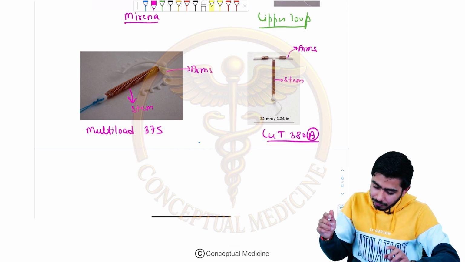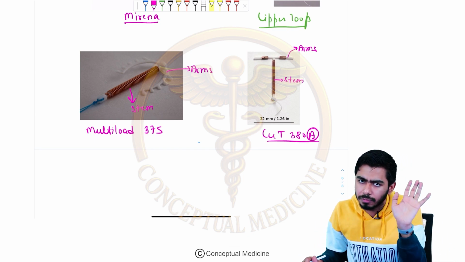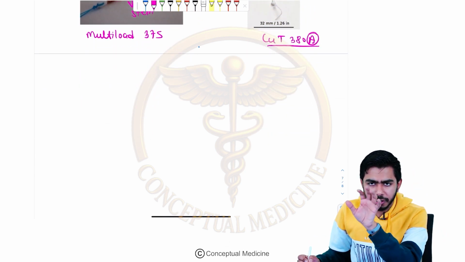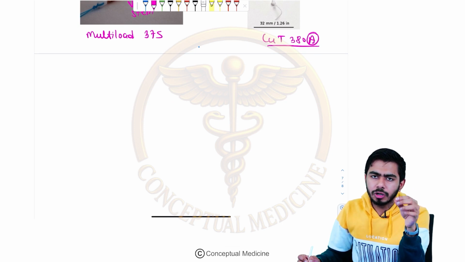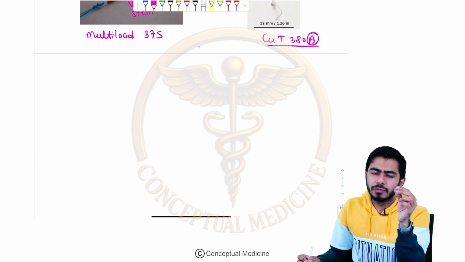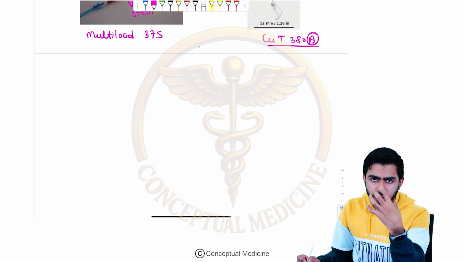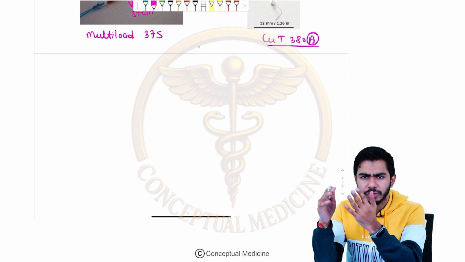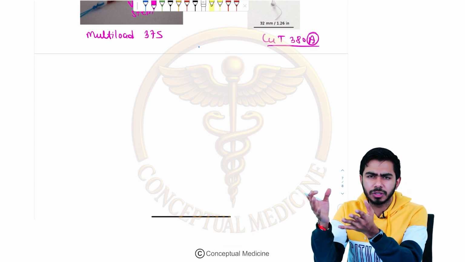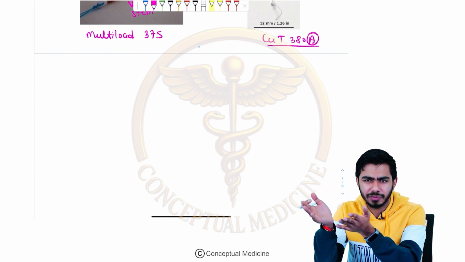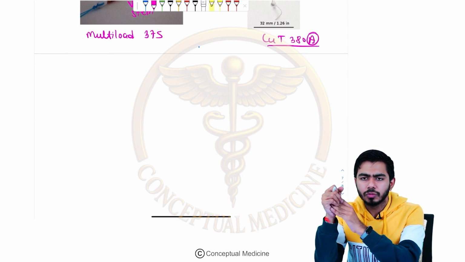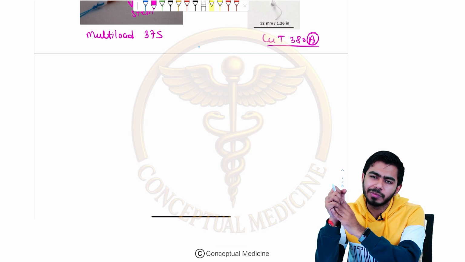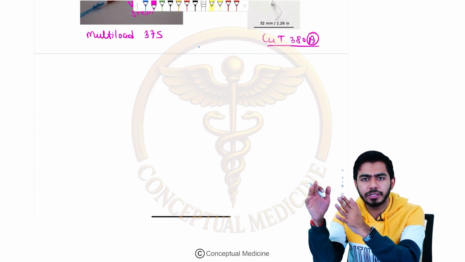Let me talk about the differences between these two copper Ts, because they are very important. But just before that, let me talk about the time duration. We need to take consent from the females before inserting these copper Ts, and tell them that this is a safe contraception. Intrauterine copper devices have very low failure rates. We use them for target couples, and I hope you remember, guys, that these are couples who have completed their families.